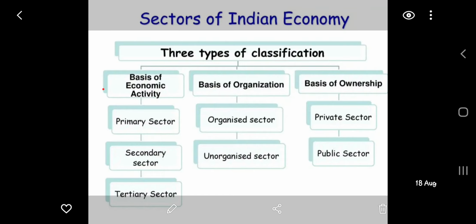These three bases are on the basis of economic activity, on the basis of organization, and on the basis of ownership. We will take first the basis of economic activities. There are three sectors in the Indian economy. These three sectors are: number one is primary sector, number two is secondary sector, number three is tertiary sector. Here we are going to study in detail about the primary sector, secondary sector, and tertiary sector.